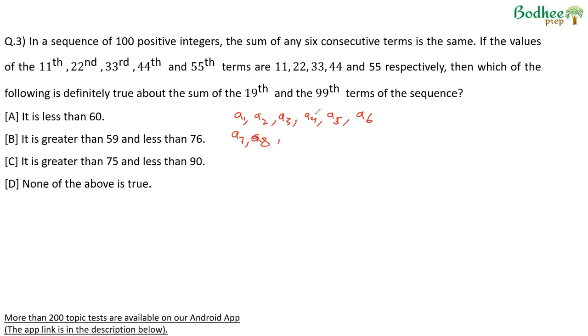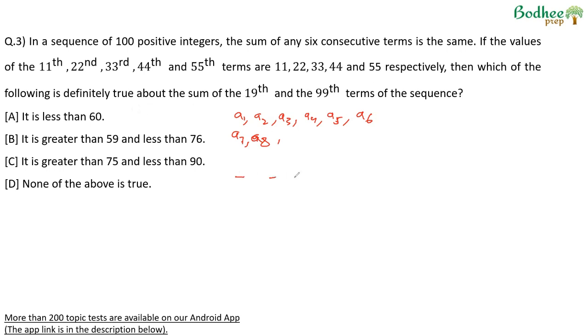So basically, the progression of the series will be such that terms will repeat after a cycle of 6, so that whenever we pick any 6 consecutive terms, we get the same values. If the values of the 11th, 22nd, 33rd, 44th, and 55th terms are 11, 22, 33, 44, 55, which of the following is definitely true about the sum of the 19th and the 99th term?